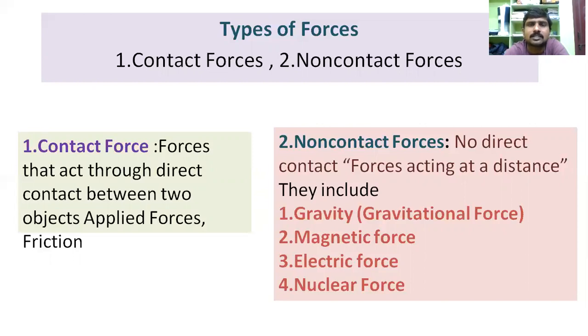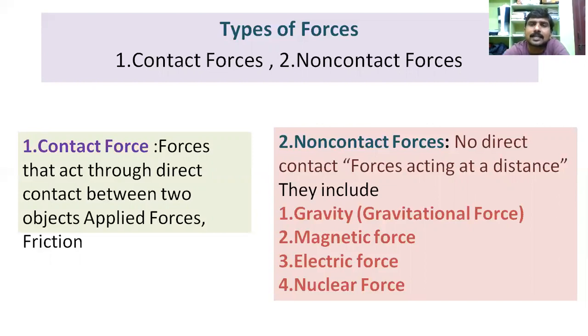And the second one is non-contact forces, with no direct contact, acting at a distance. So there is no direct contact between the two particles or two objects, but there exists a force between them. These are called the non-contact forces. There is no need for the particles to be in contact.